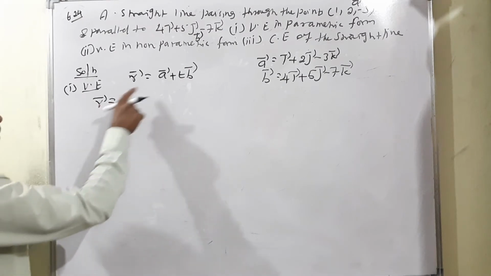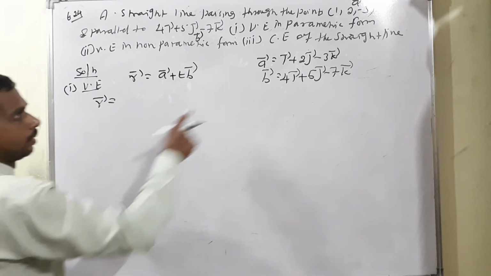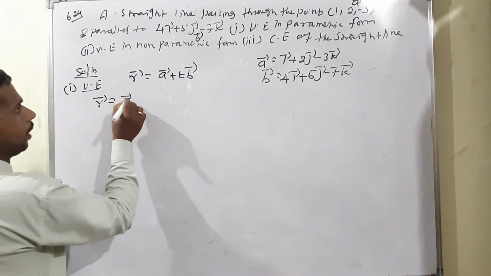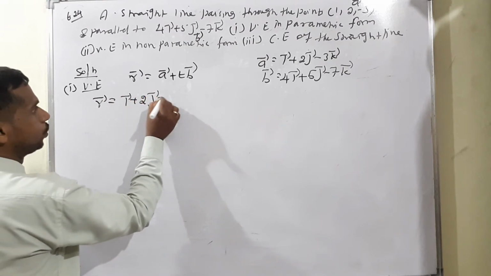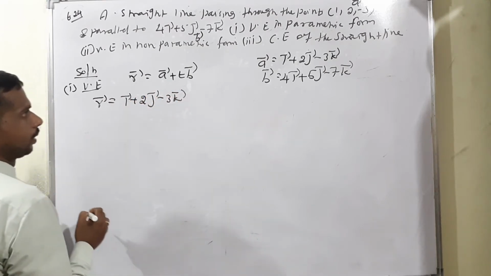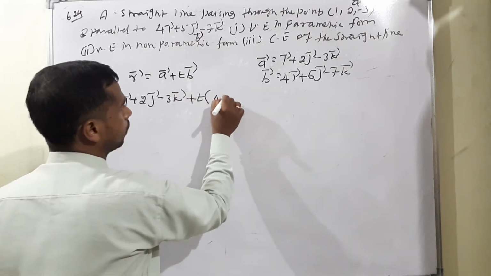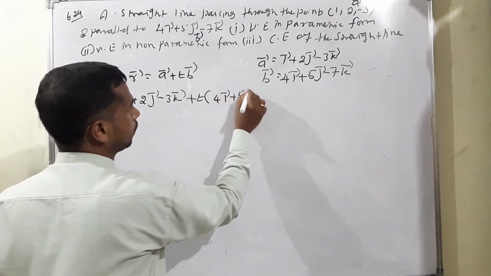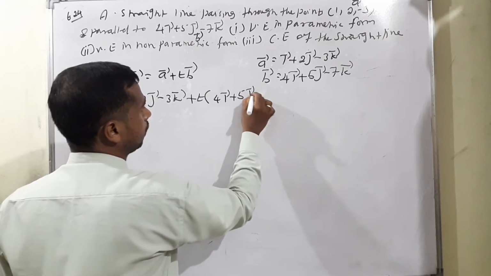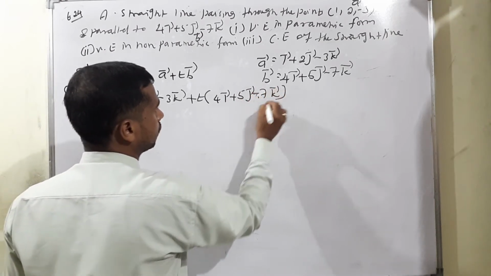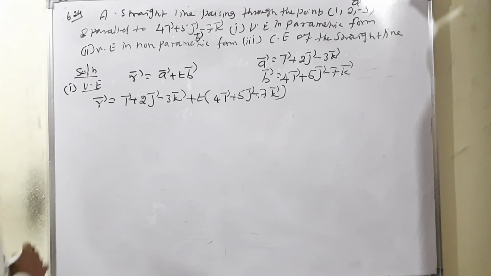So r vector is equal to i vector plus 2j vector minus 3k vector, plus t into (4i vector plus 5j vector minus 7k vector). This is called the vector equation in parametric form, isn't it?